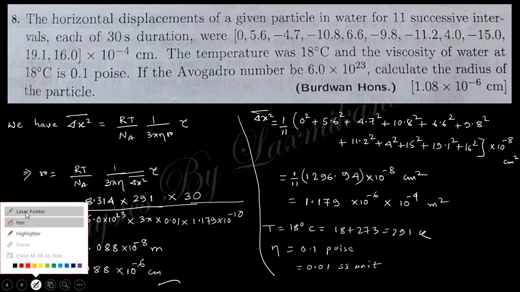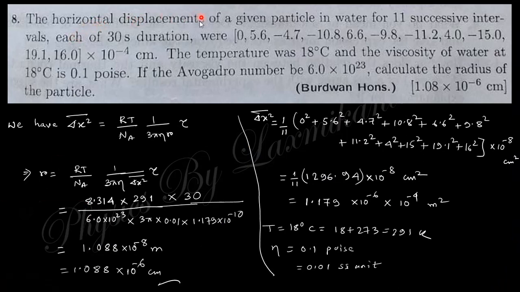Question 8 says the horizontal displacement of a given particle is given for 8 successive intervals, each of 30-second duration. These are the 8 successive displacements with the duration 30 seconds. The temperature is 18 degrees centigrade and the viscosity at that temperature is 0.1 pascal. The Avogadro number is given here. Calculate the radius of the particle.